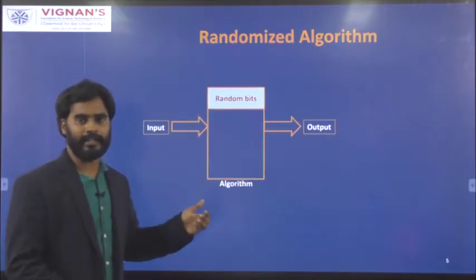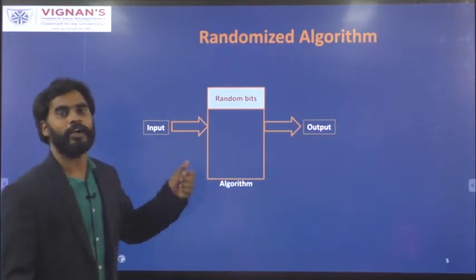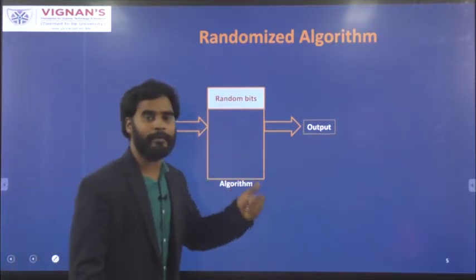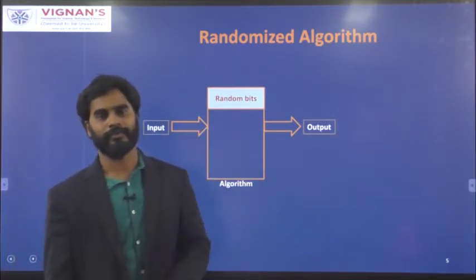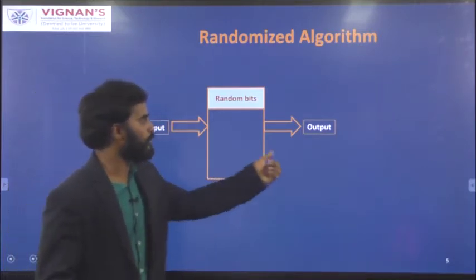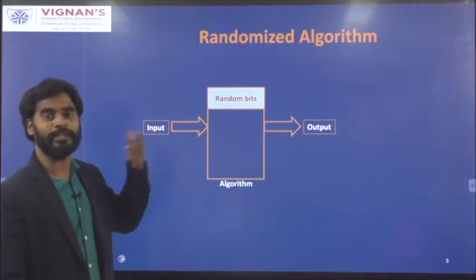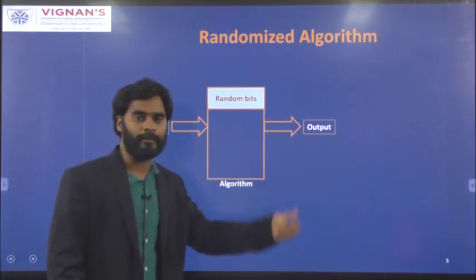But in a randomized algorithm, the output depends not only on the input, it also depends on the random number generated by the random source. Whereas in a deterministic algorithm, the output depends only on the input. For the same input given multiple times, you will get the same output in the same time period.